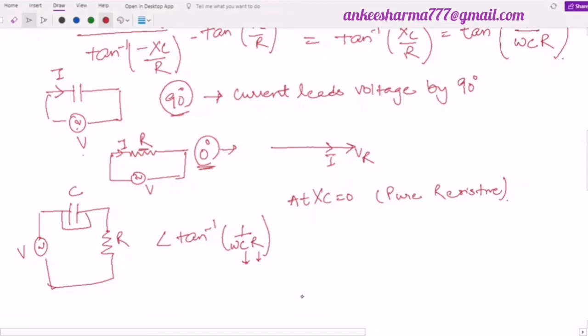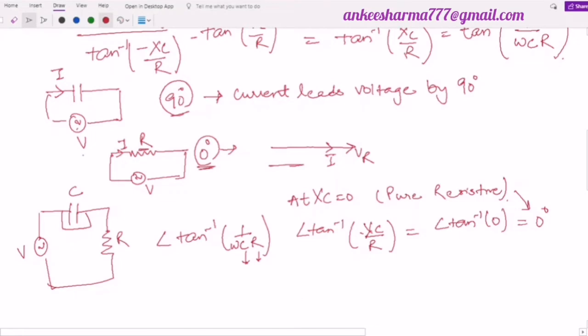So at XC equal to 0, I will say that my angle is tangent inverse of 1 by, it can be written as XC by R. So XC will be 0, it means angle tangent inverse of 0. So you know that tangent of 0 is at 0 degree. So you will find at a pure resistive network your phase shift is equal to 0 degree, which is shown over here in this phasor diagram.